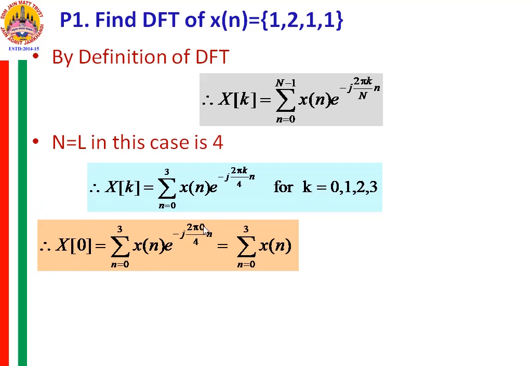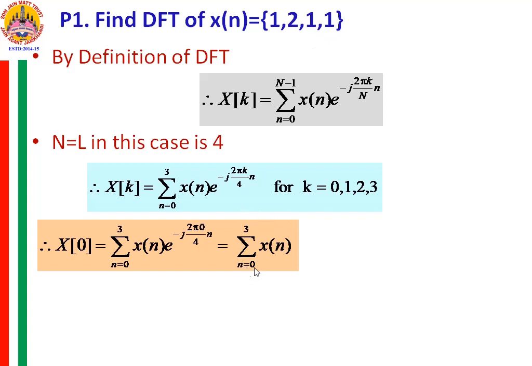So when you substitute k is equal to 0 in the equation, this term becomes summation n from 0 to 3 xn e raised to minus j 2 pi into 0 by 4 n. When you substitute 0 here, this is equal to 1. So the summation becomes n from 0 to 3 xn. Now what is xn? xn is 1, 2, 1, 1, with n varying from 0 to 3.